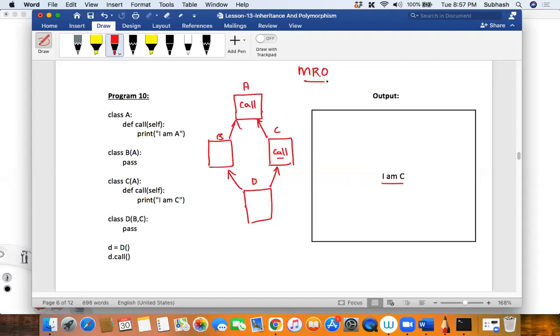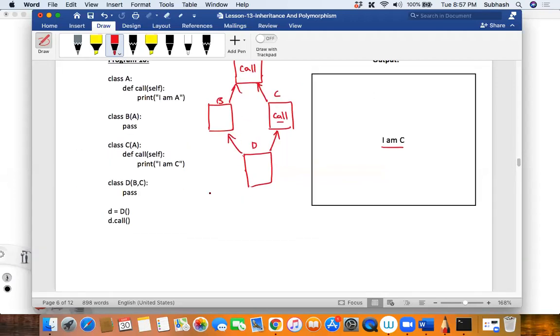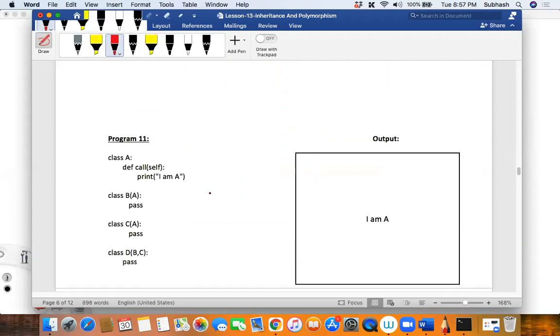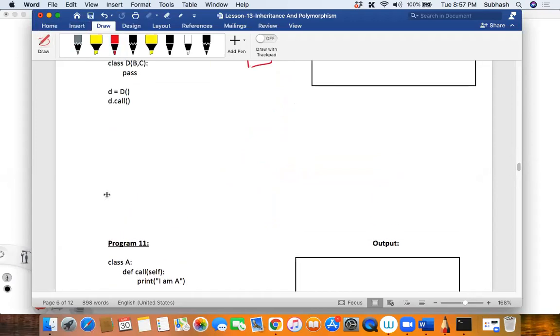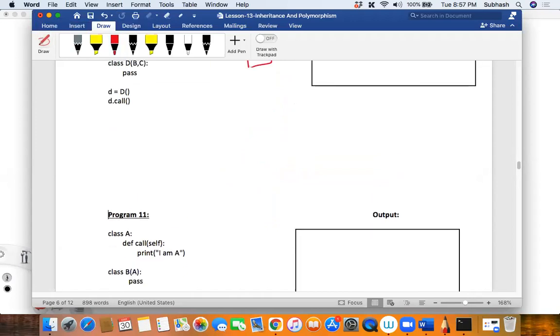It is very complicatedly explained in the Python documentation, so I'm trying to just give you diagrams and explain it very informally. But the concept is the same and it works exactly the way I'm telling you. You can try it out. Is that clear, my dear friends? I'm going to show you another version so that I'm sure you'll be able to understand this very clearly after the next example. Just check this out.